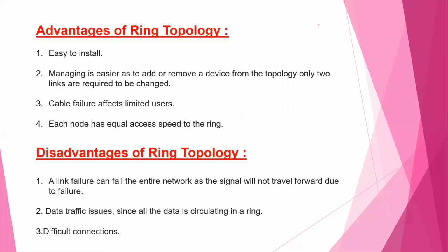There are some advantages of a ring topology. This is easy to install. Cable failure affects limited users. Each node has equal access speed to the ring. In ring topology, managing is easier, as to add or remove a device from the topology, only two links are required to be changed.